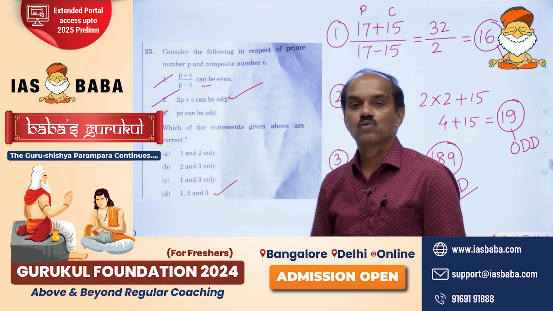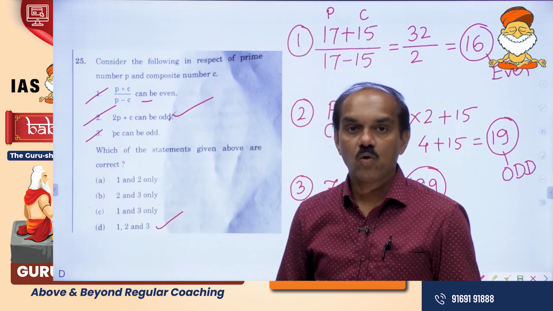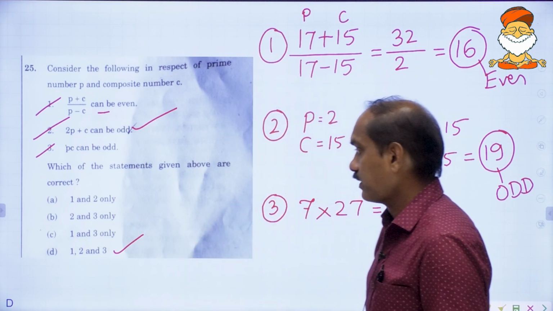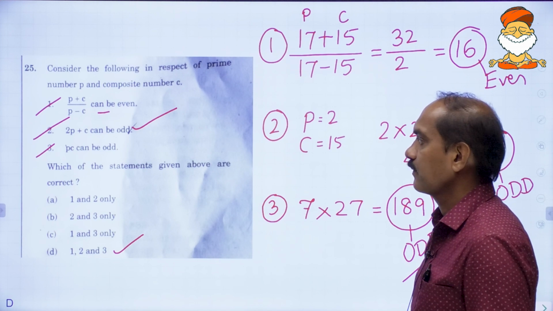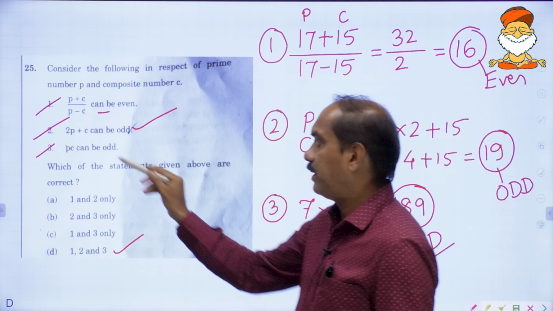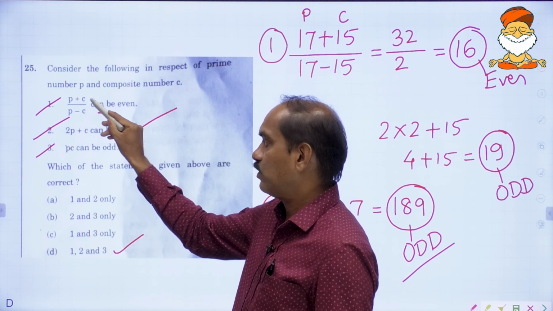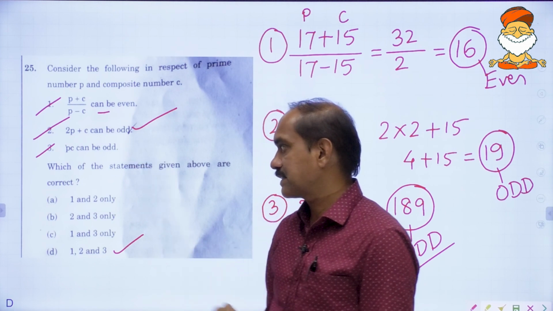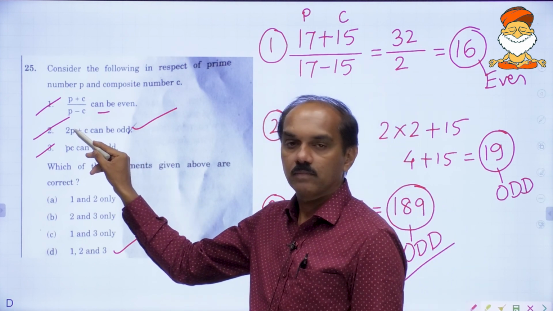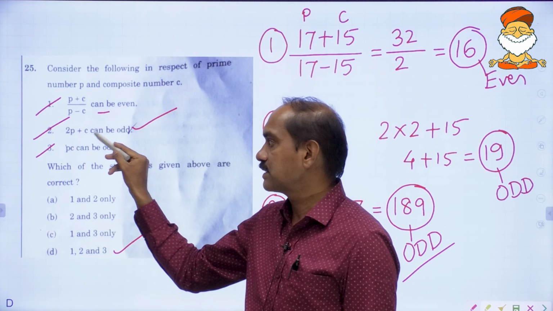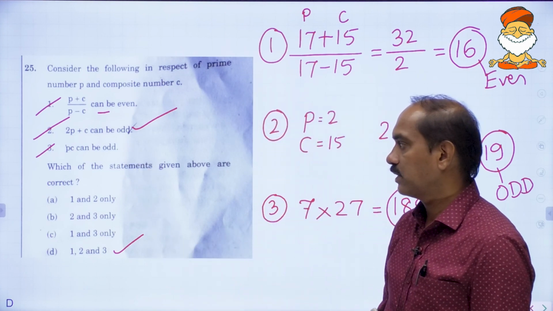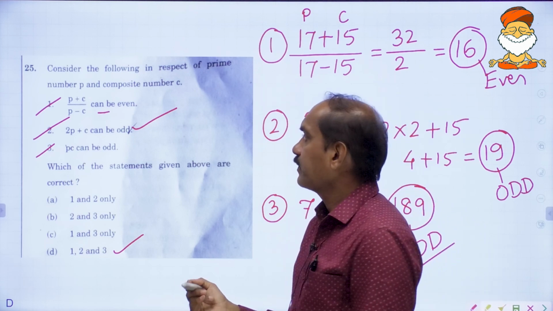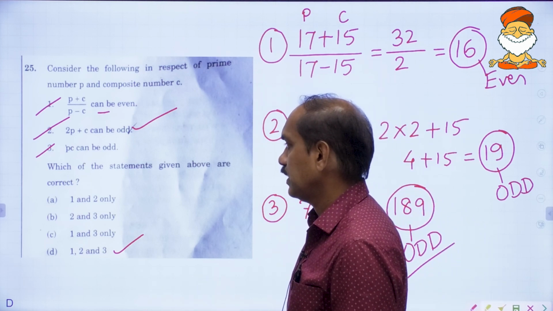Therefore, you will have to go with the last option. All three statements, 1, 2, 3, are correct. P plus C by P minus C, meaning prime plus composite divided by prime minus composite, can be even. 2P plus C, meaning twice the prime number plus a composite number, can be odd. P into C can be odd.